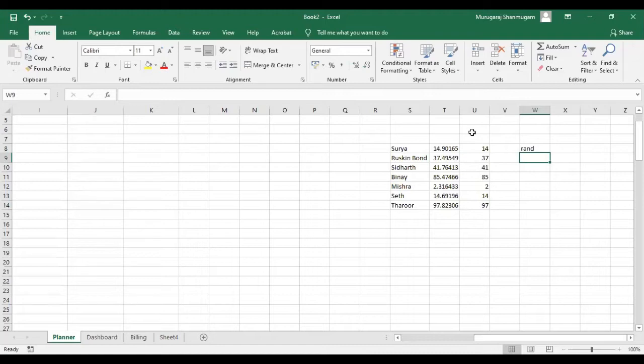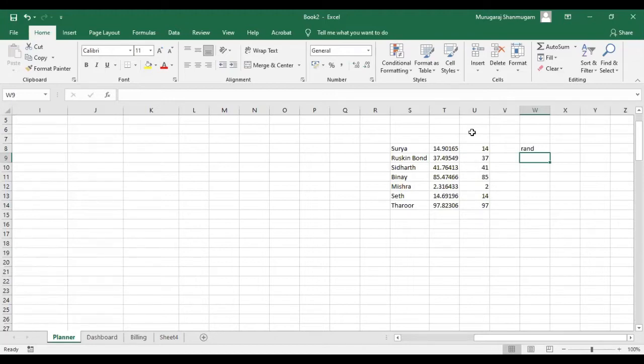The beauty is that every time the Excel is refreshed, whenever we hit enter, these random numbers refresh automatically.